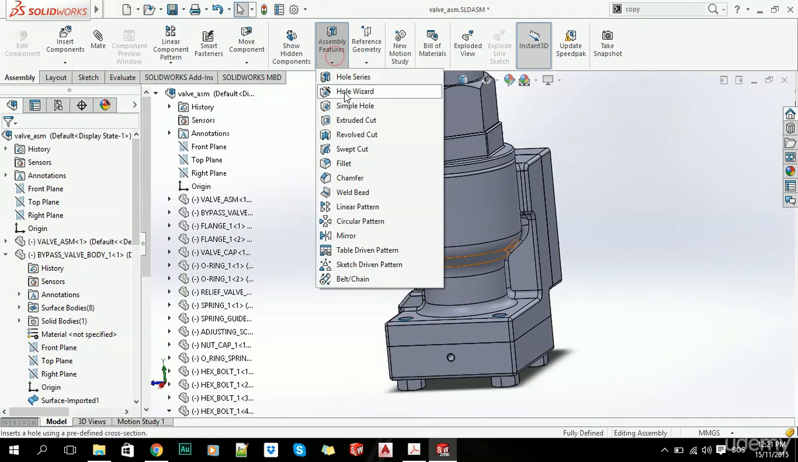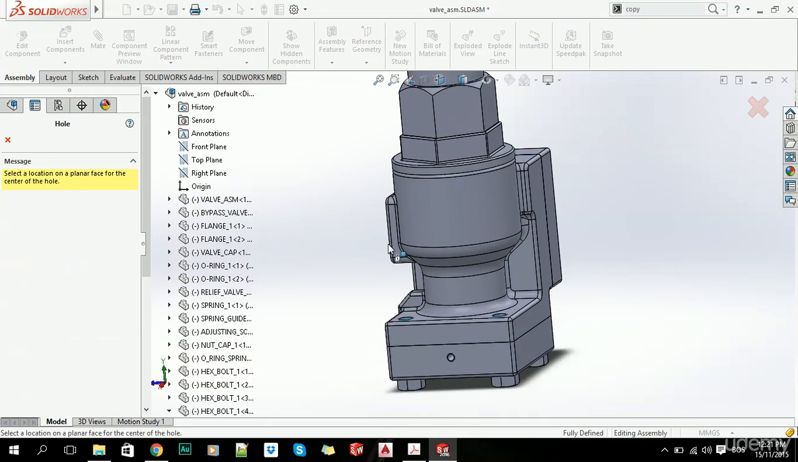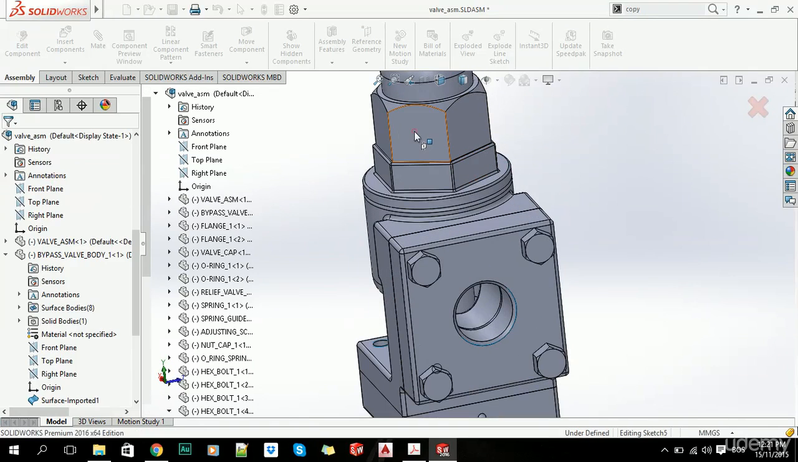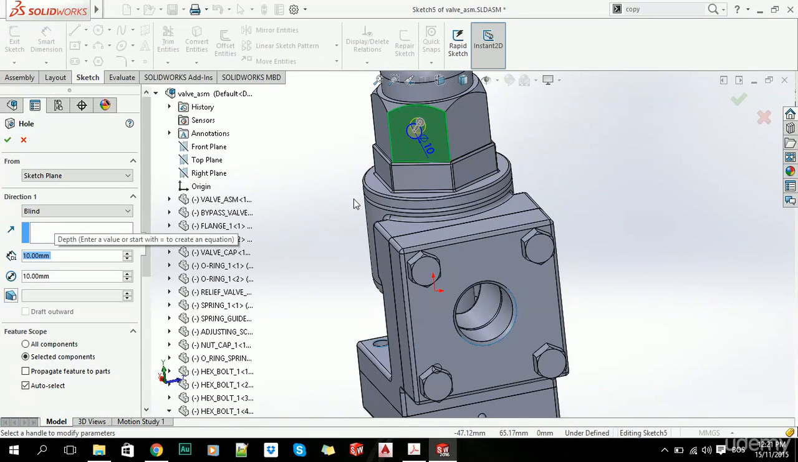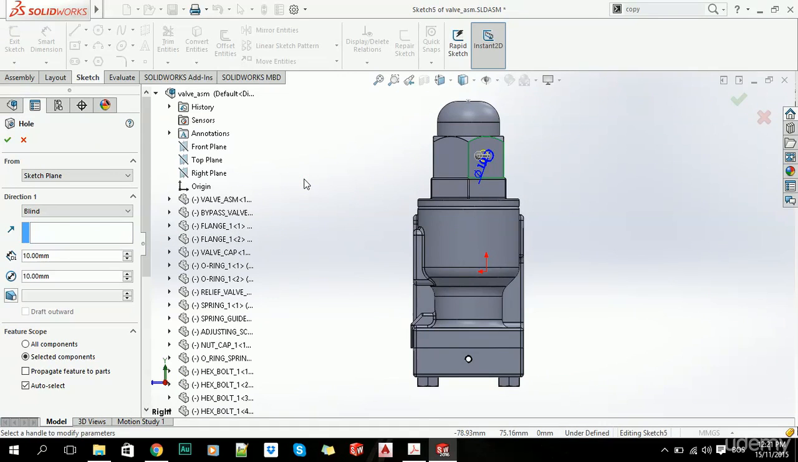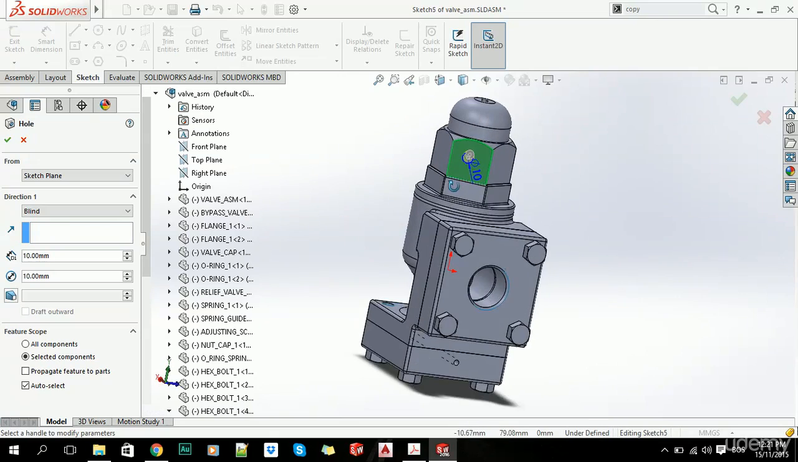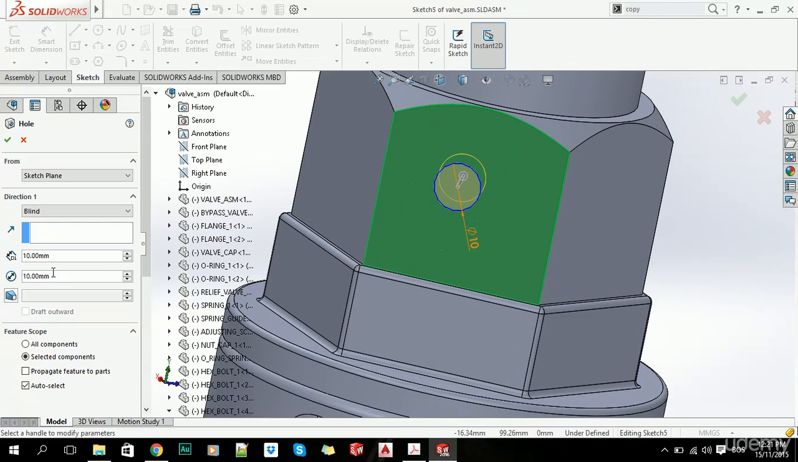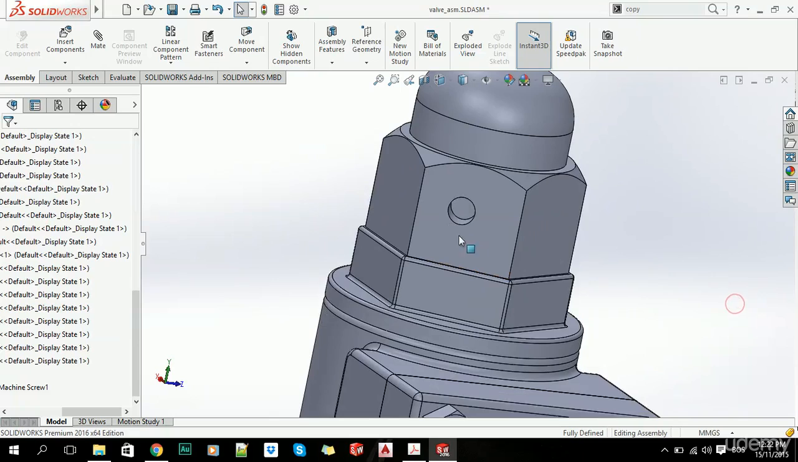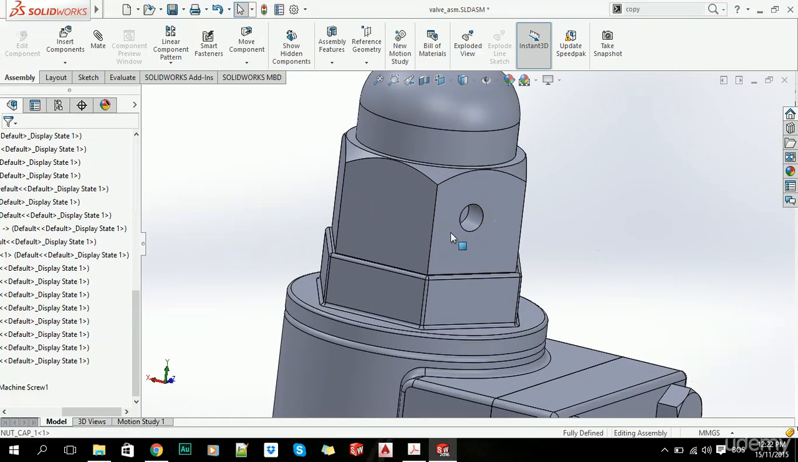Now the next thing we can use is a Simple Hole. It creates just a simple hole, as you can see, on a planar face. So let's just select this face here, and specify this info. We can choose hole diameter and depth, and that's it. So it basically creates a hole, a simplified way of creating an extruded cut with a circular profile.